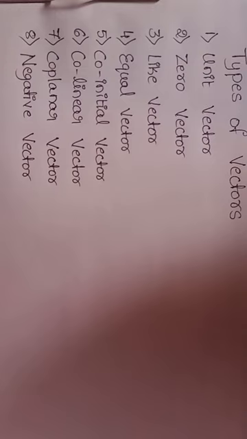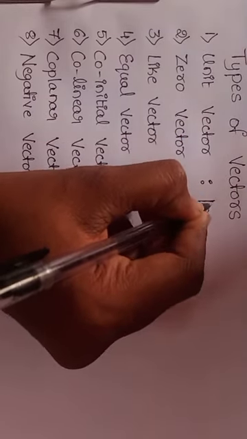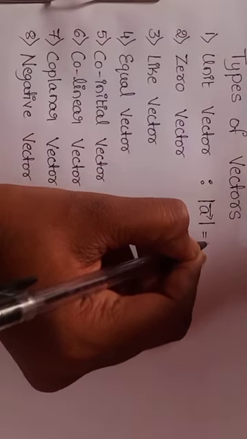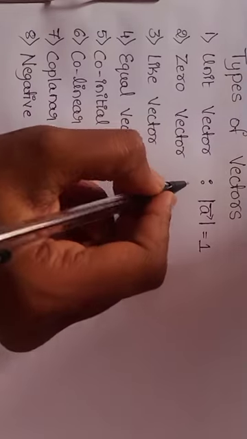First one is unit vector. Unit vector means a vector whose magnitude is unity. That can be written as magnitude of vector A is unity. This is known as unit vector. Right. So next, second one is zero vector.